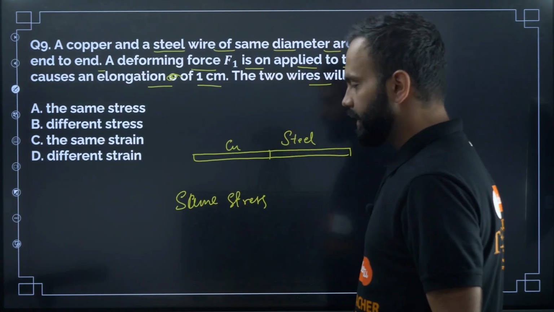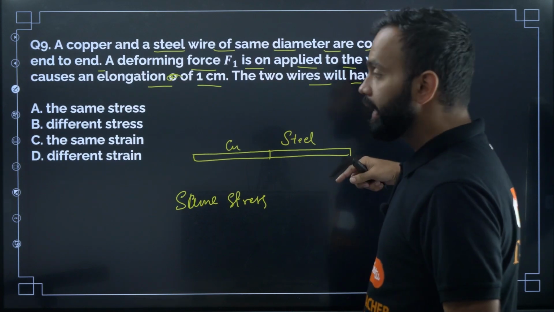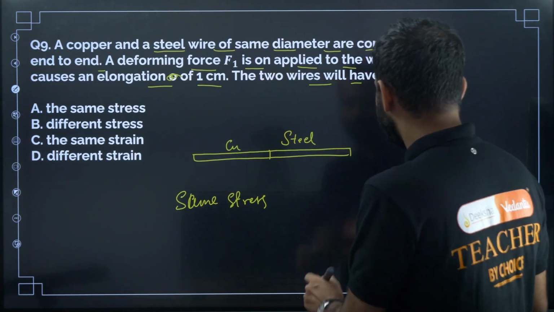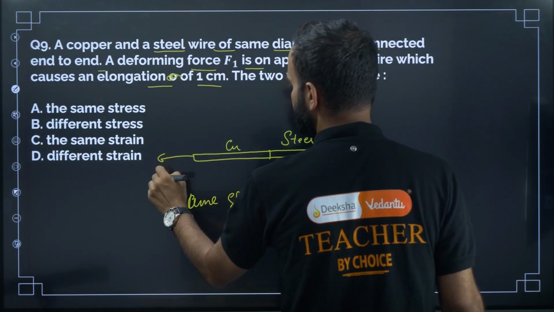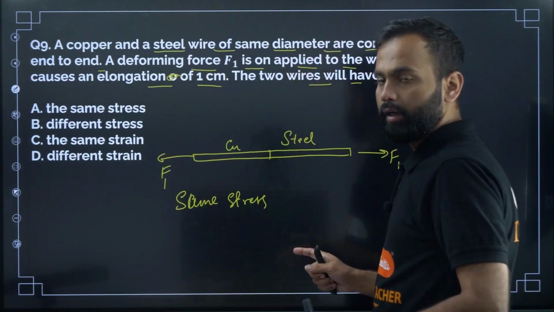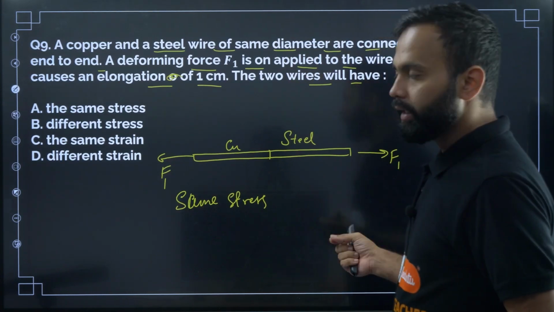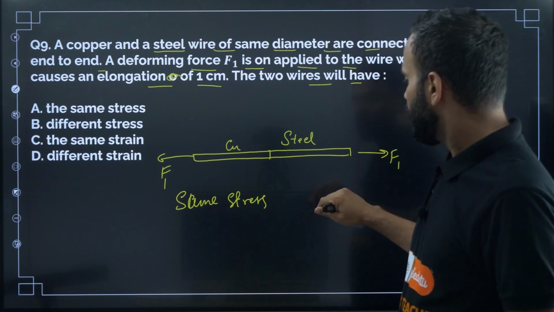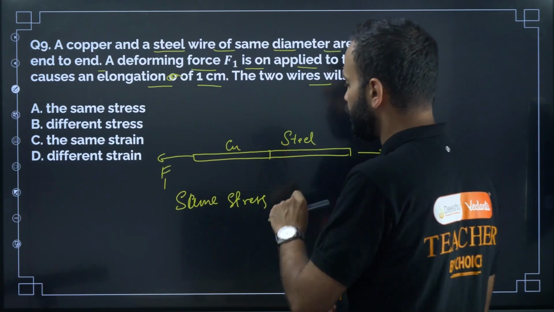What is stress? Stress is force per unit area, or force by area, right? So here the area is the same. The F1 is applied, and because of the applied F1 there will be an elongation, isn't it? The diameter of the copper wire and steel wire is the same, so the stress will be the same on both wires.